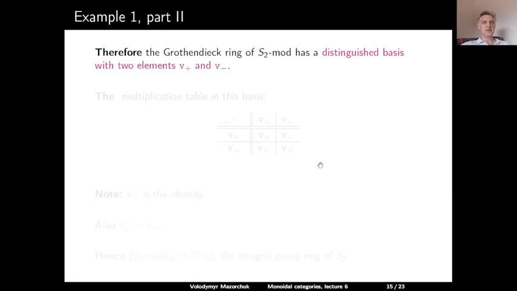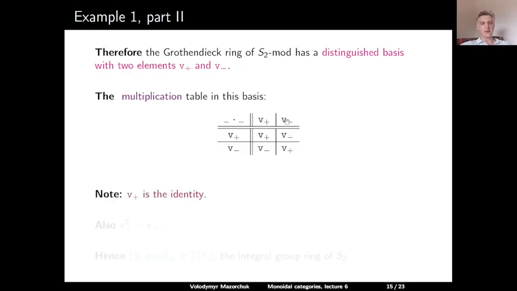So this means that the Grothendieck ring of S2 is a free Z-module with a distinguished basis given by two elements. Let's call them V+, for the trivial module, and V- for the sign module. And the multiplication table in the Grothendieck ring is given by the following table. So V+ is the identity element for the multiplication, and V- squared is equal to V+.